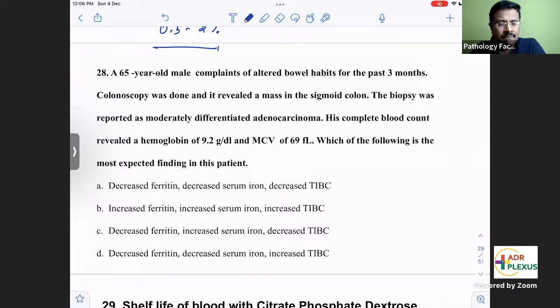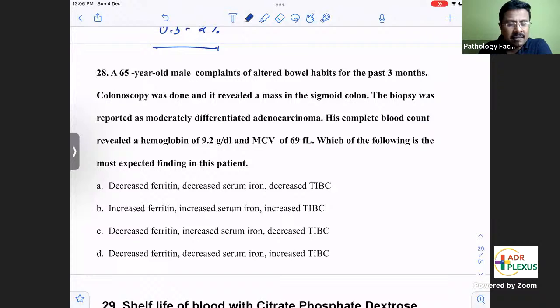Which of the following is the most expected finding in this patient? The reticulocyte is the main thing. Only an increase in the reticulocyte count indicates a good response. If nothing else is specified, reticulocyte will be the best option.